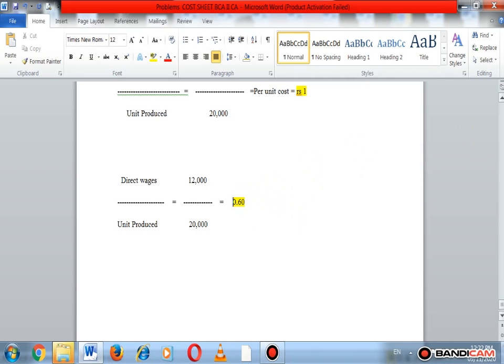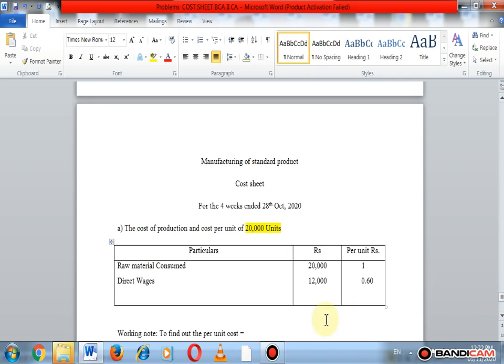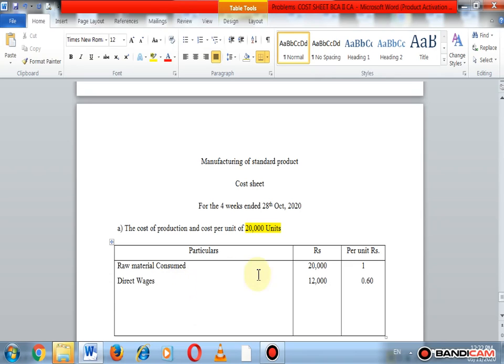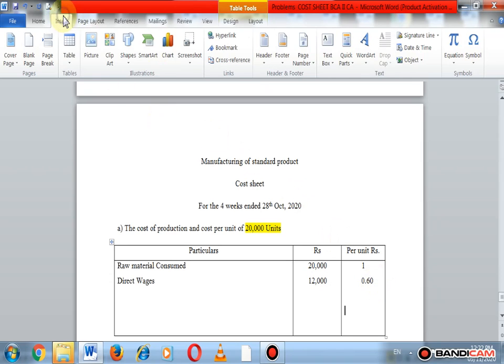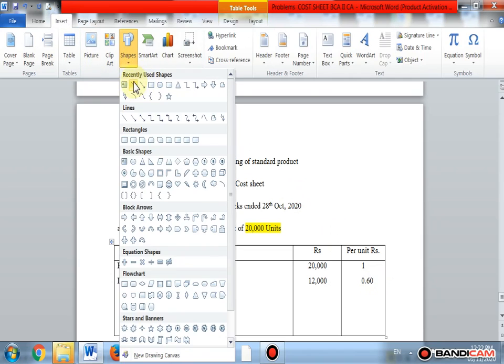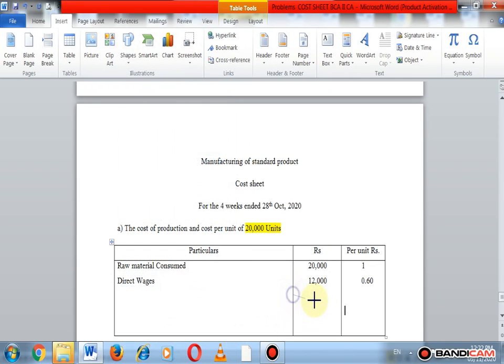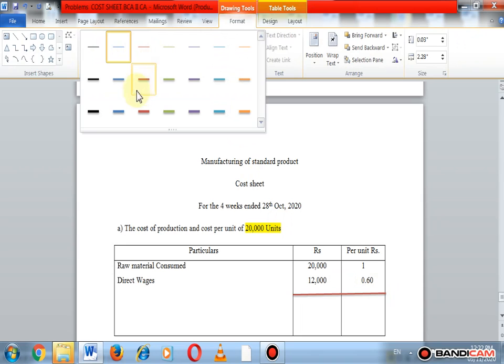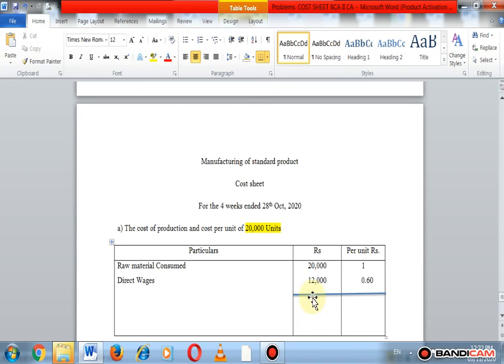Okay, so we add these amounts, the total of both columns. So the total is 32,000, the total cost or prime cost, and 1.60 is the per unit prime cost.